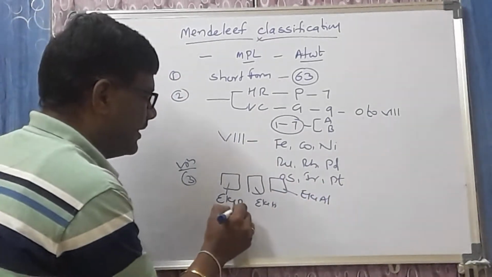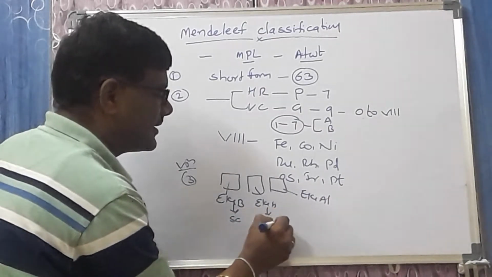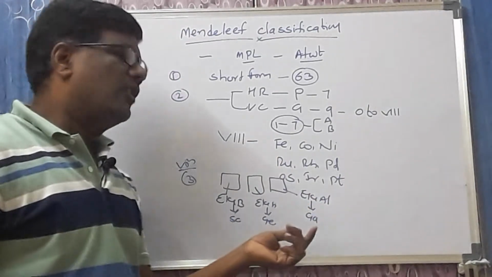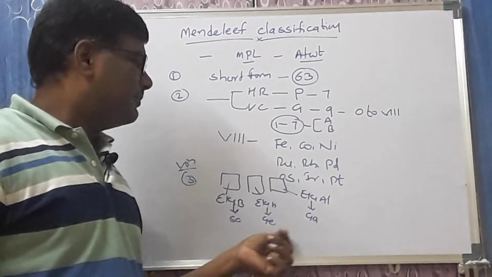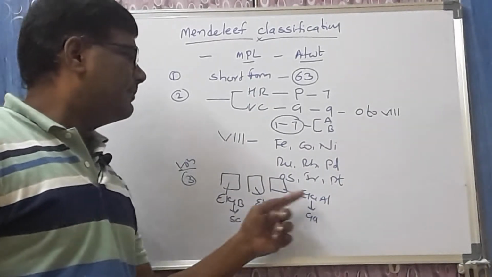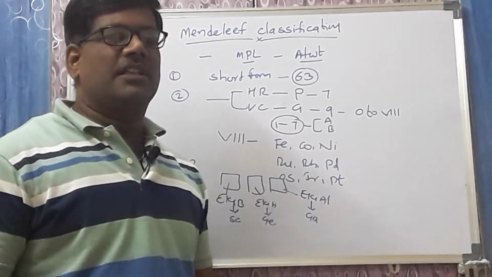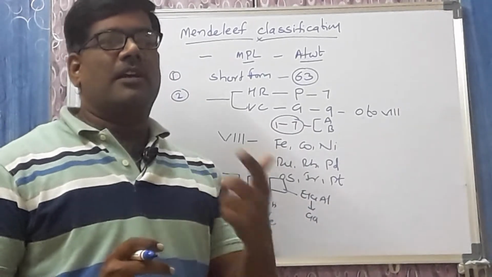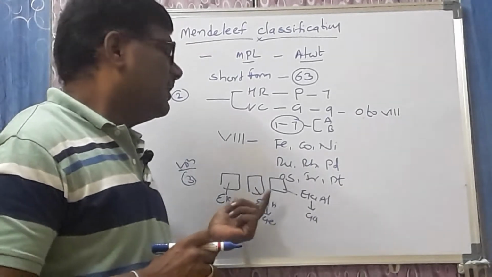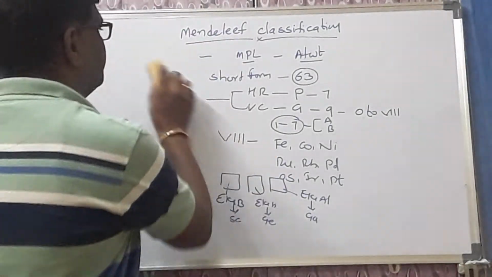Later they were discovered: Eka boron as scandium, Eka silicon as germanium, and Eka aluminium as gallium. Nothing but scandium, germanium and gallium respectively. Eka boron, scandium; Eka silicon, germanium; Eka aluminium, gallium. I think nearly 3 to 4 times in the MCET examination he asked what the Eka aluminium, Eka boron and Eka silicon are. So this is very important for the MCET examination. It is one of the main important postulates of the Mendeleev classification.